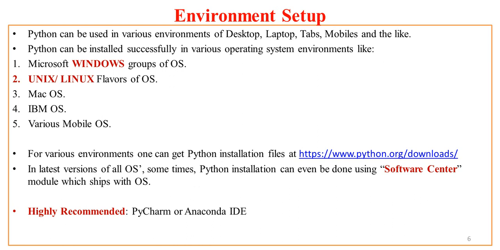Python can be used in various environments like desktop, laptops, tabs, mobiles. So you'll find various versions of Python to be used in various different electronics gadgets.